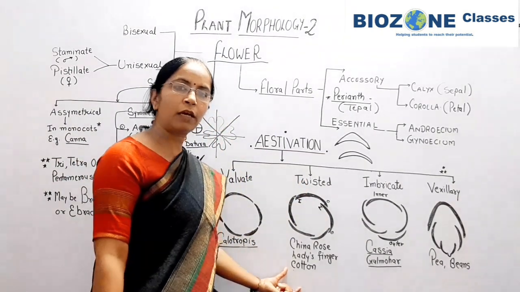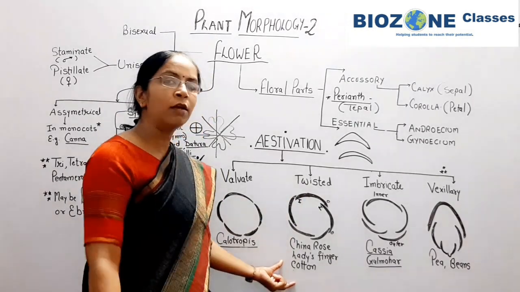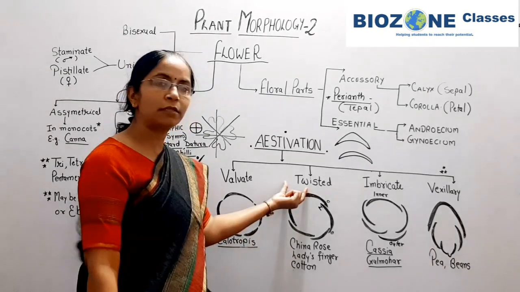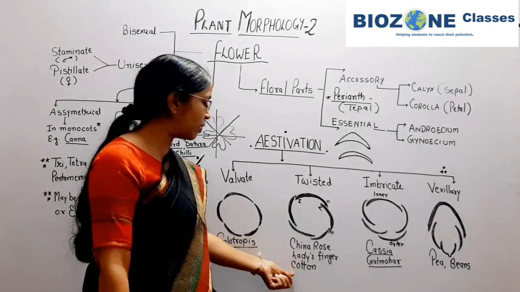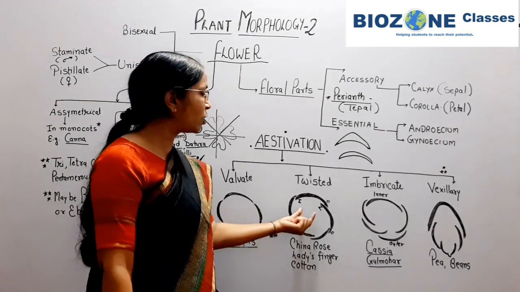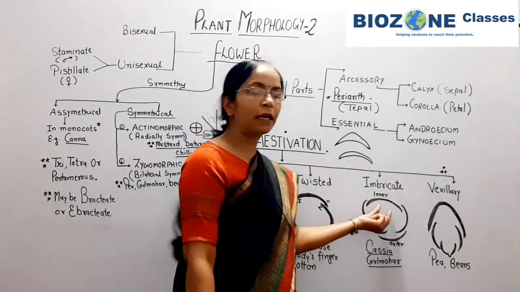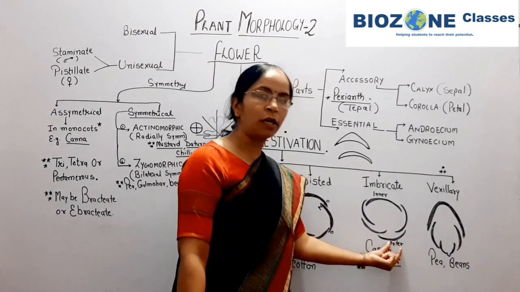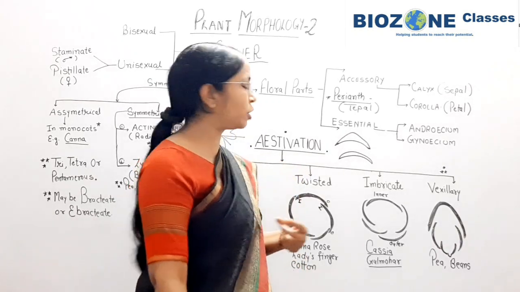Examples are important here because from these examples the question may be framed: which of the following is not an example of twisted estivation? So three examples you remember very well: China rose, lady's finger and cotton for the twisted. Now we come towards imbricate. Imbricate means one petal is completely inner, one petal is completely outer, and the remaining three petals are twisted in orientation.